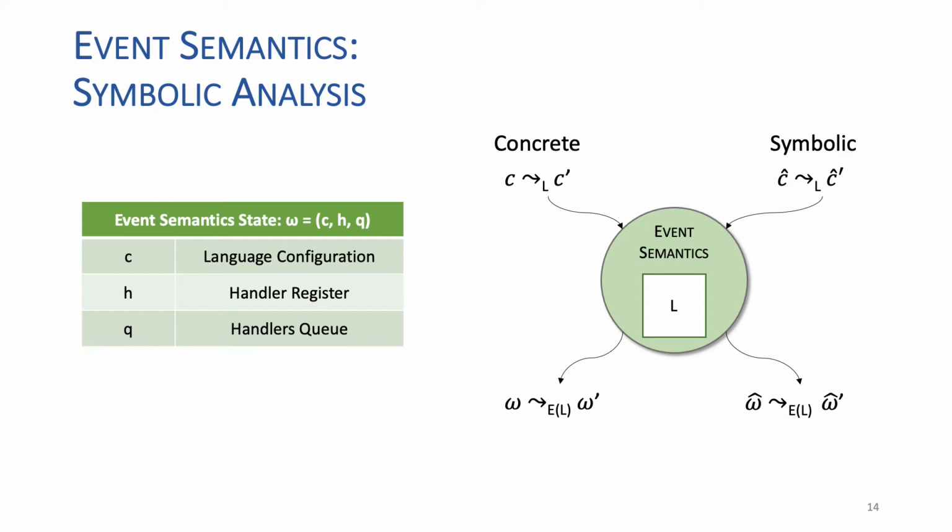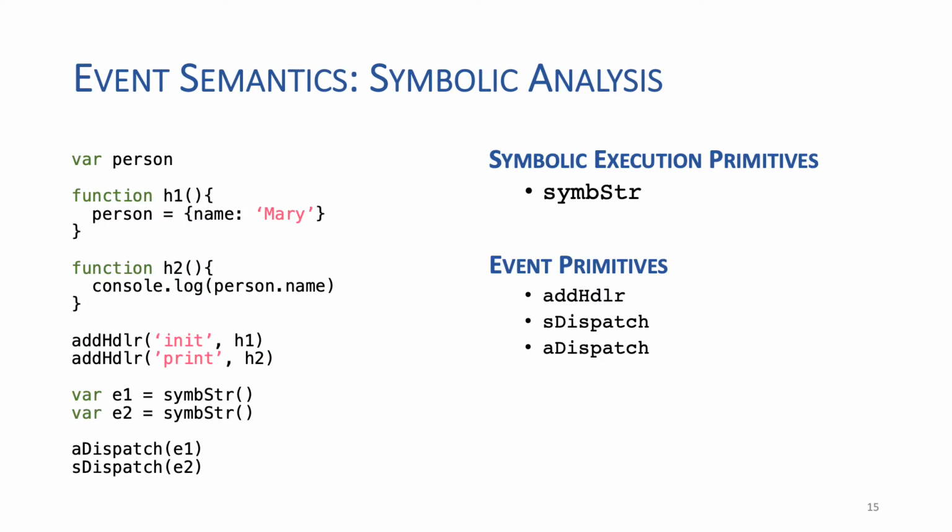So, the event semantics takes as input a transition of the underlying language semantics and produces a transition of the event semantics. These transitions can be either concrete or symbolic. The job of the event semantics is mostly to manipulate the handler register and the handler's queue. It will usually update the language configuration simply following the underlying language semantics. Let's now see an example making use of the event semantics.